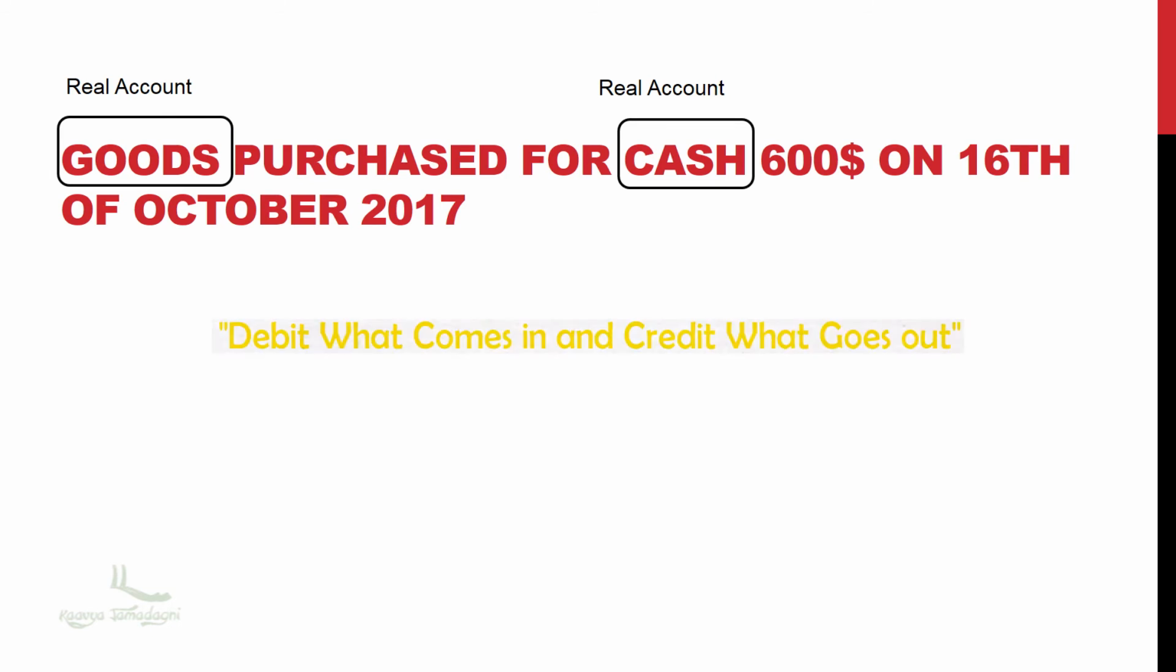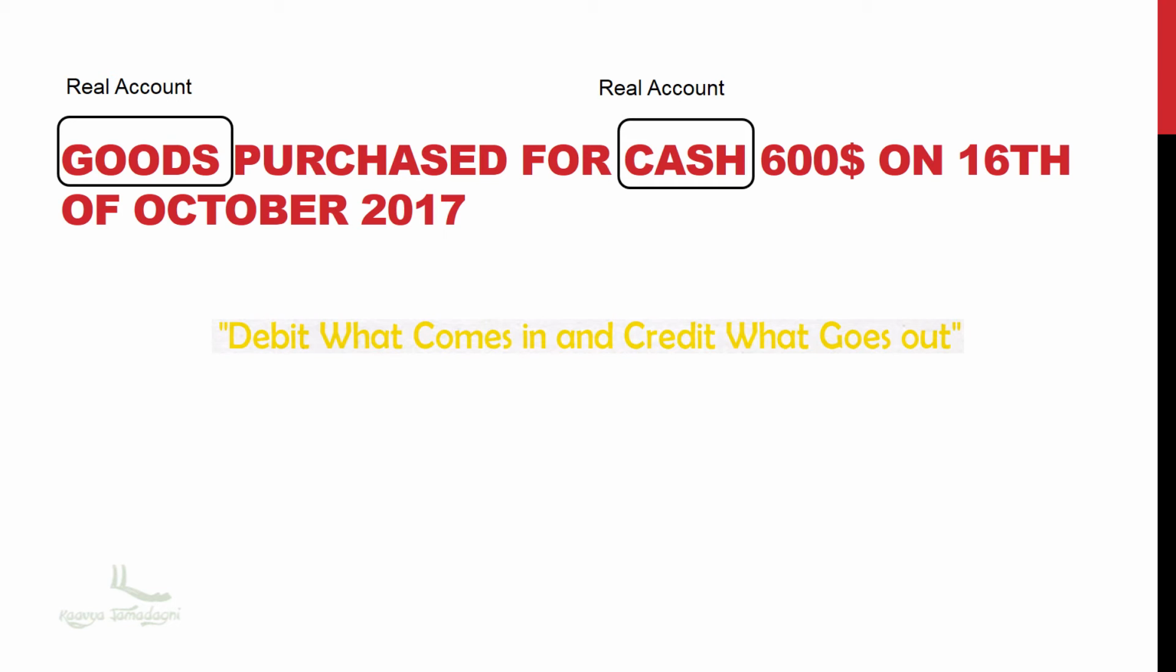Observe it. Goods purchased for cash of $600 on 16th of October 2017. Here goods and cash both are real accounts. Agree with me? As per the golden rule of the real account, debit what comes in and credit what goes out. So the first point is goods come in, so goods or purchase account will be debited.